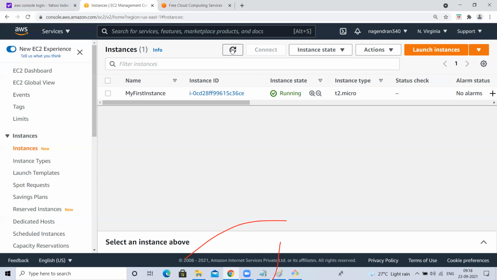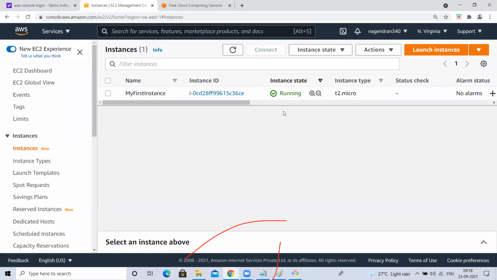Because I said, each instance will get 10 GB of storage, that hard disk capacity. AWS will give only 30 GB free. If you create the 4th instance, that instance also needs some hard disk storage, so it will get 10 GB. In that case, you have to pay for 10 GB of hard disk extra. Understood, guys? 30 GB only. So don't go more than 3 instances.